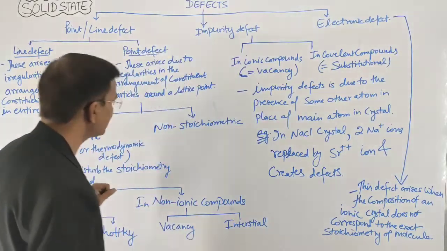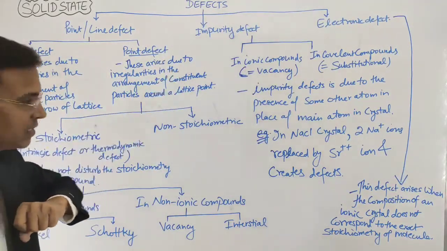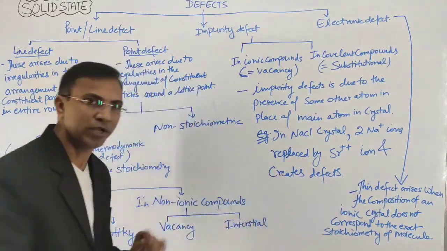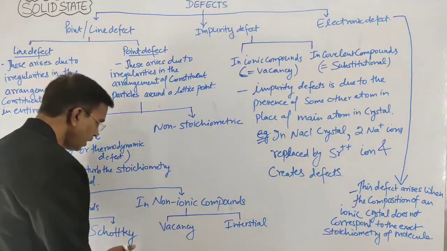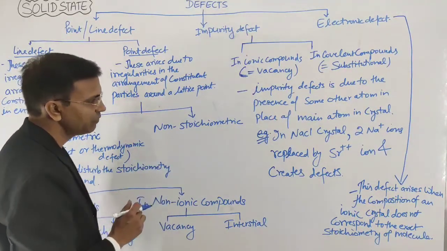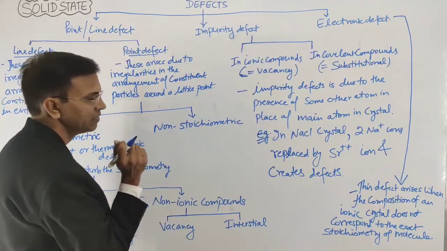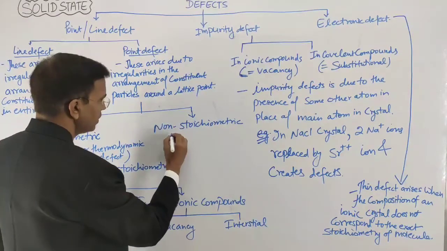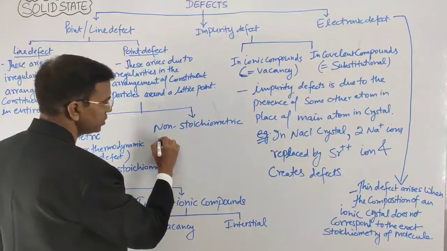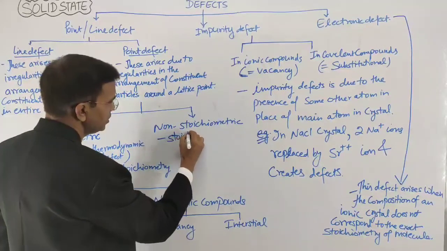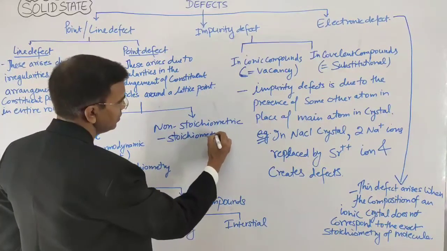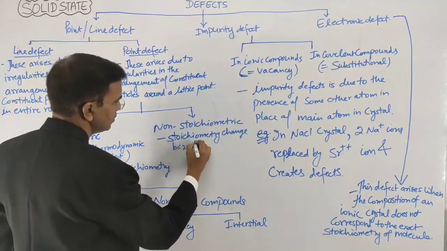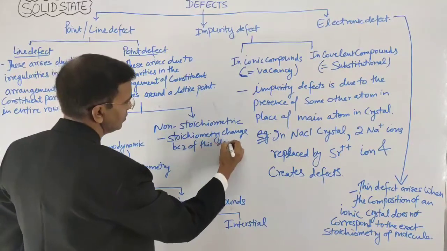So now these are the types of the defects. Now Frenkel defect, Schottky defect, vacancy and interstitial: we are going to discuss these four. And one type of defect is left, that is non-stoichiometric defect, in which the stoichiometry changes.